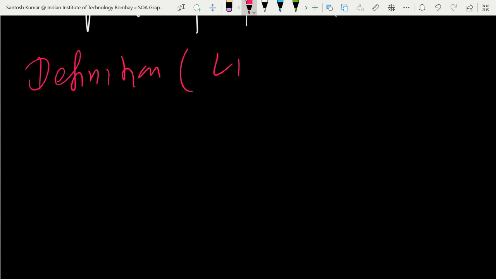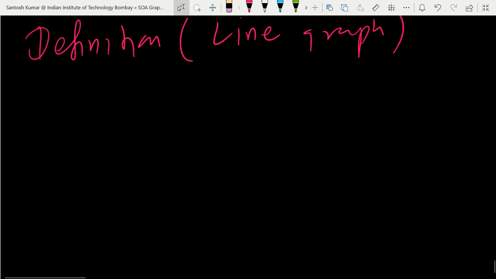So first I will start with the definition of a line graph. So what is a line graph? You have seen the dual of a graph. In the dual, given a graph G, to find its dual we were interchanging vertices and faces. So faces of graph G become vertices in graph G star. Something related is there. Here we will actually interchange edges and vertices.